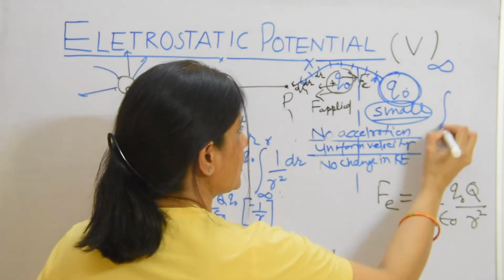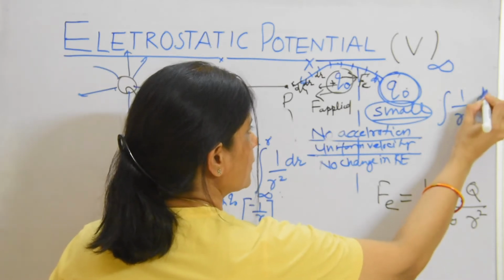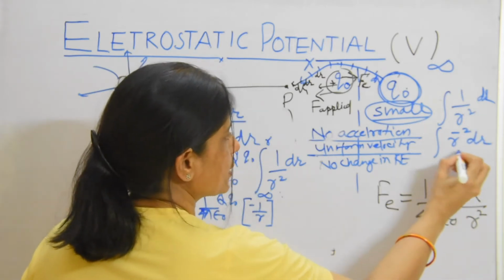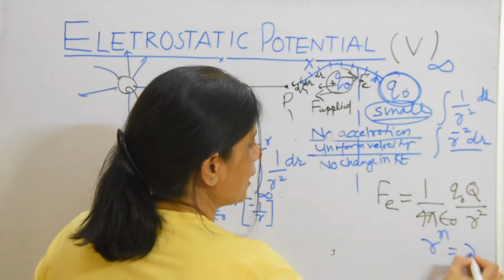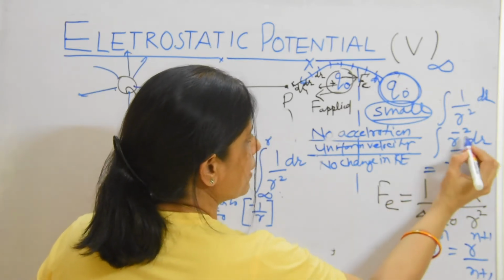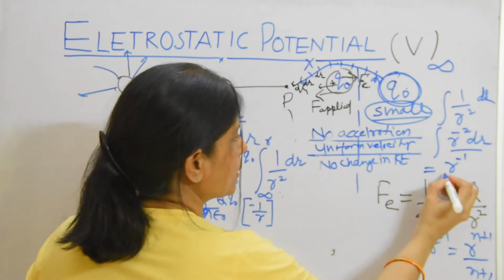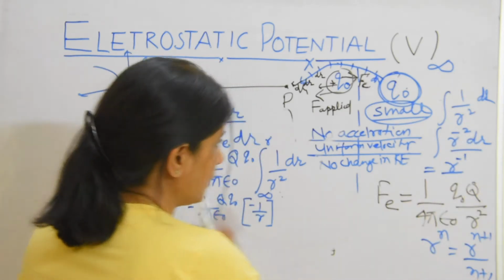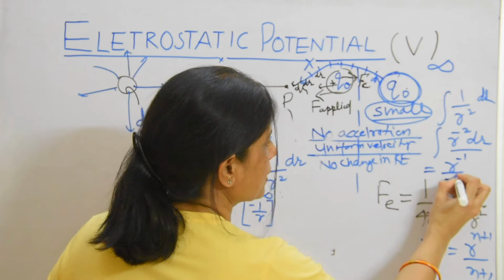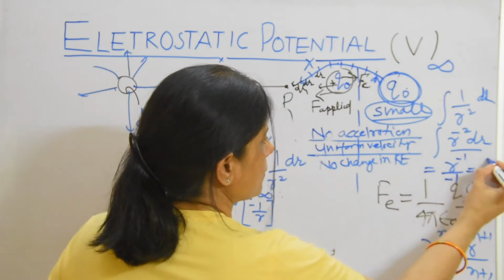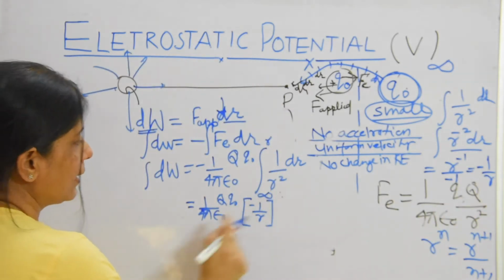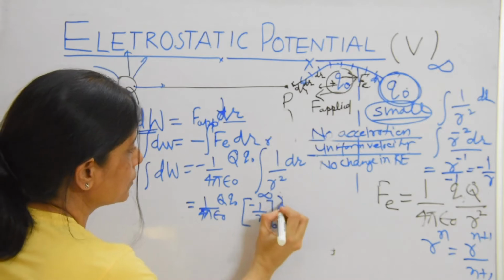How? The integration of 1 upon r square dr, we can write as r raised to the power minus 2 dr. And the integration of r to the power n is r to the power n plus 1 upon n plus 1. That is r to the power minus 2 plus 1 upon minus 2 plus 1. Minus 2 plus 1 is minus 1, so I can write r to the power minus 1, which is 1 upon r, and the minus sign I keep here. So this is minus 1 upon r, with limits from infinity to r.